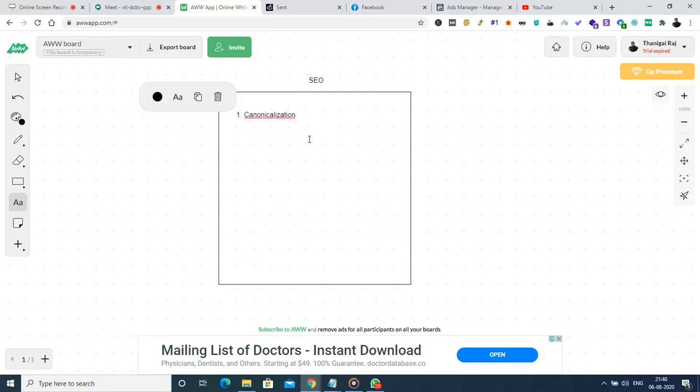So the first thing is canonicalization, and then we are going to see the sitemap.xml.